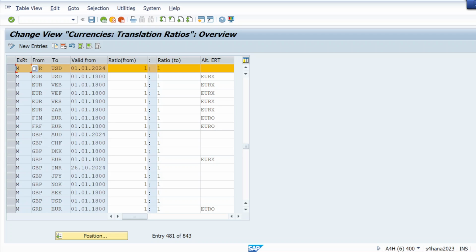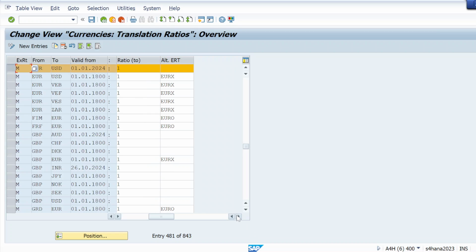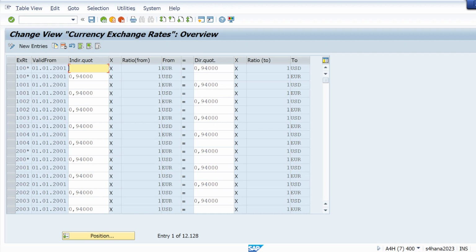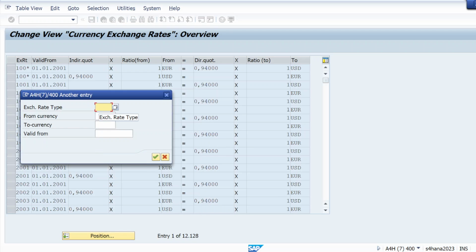Okay. So let me check it. Okay, let me try one more screen. Let me open one more screen and let me open OB08 code. Okay, and here let me check. Let me go to position. Exchange rate type is M. From currency is Euro. To currency is USD.